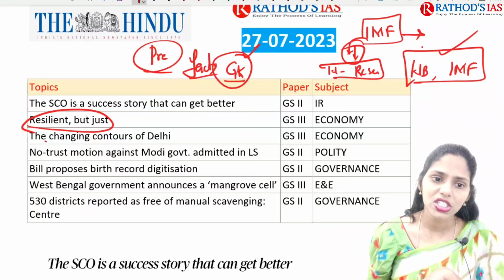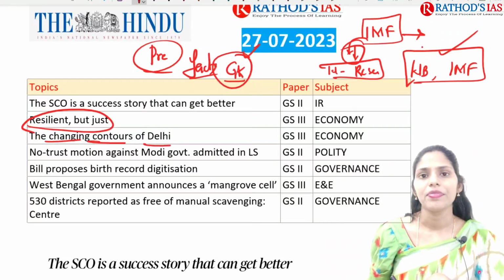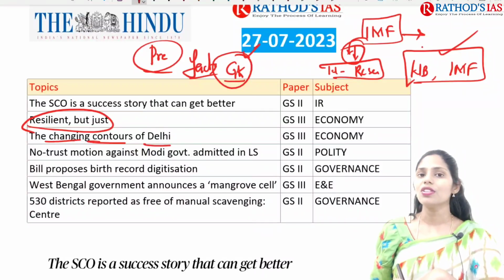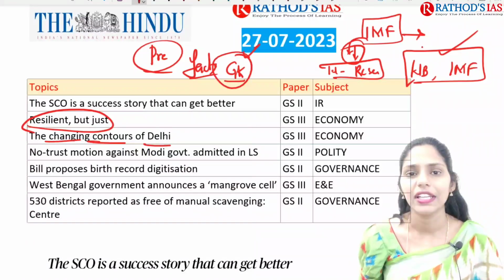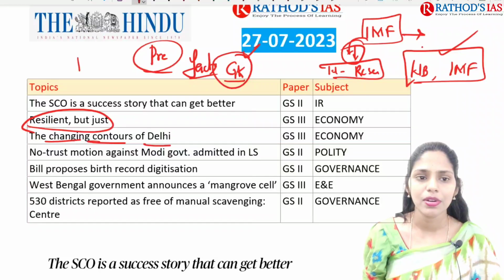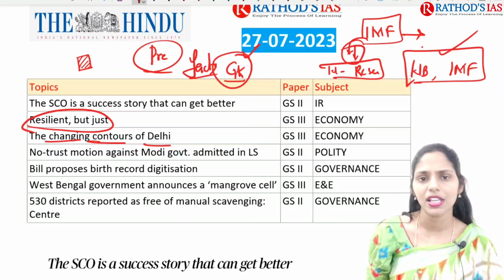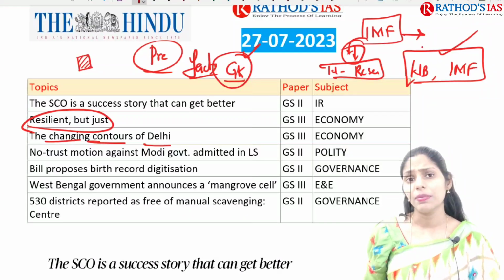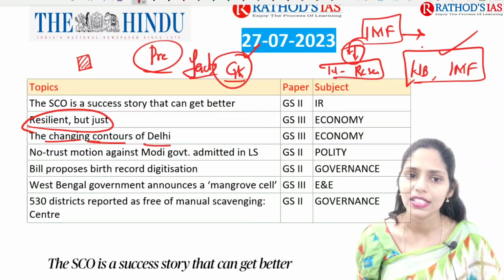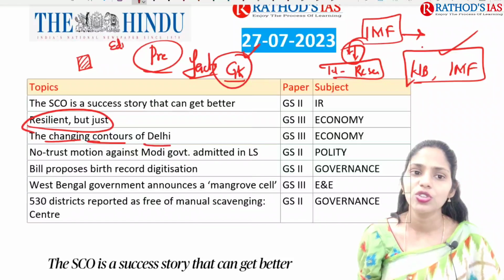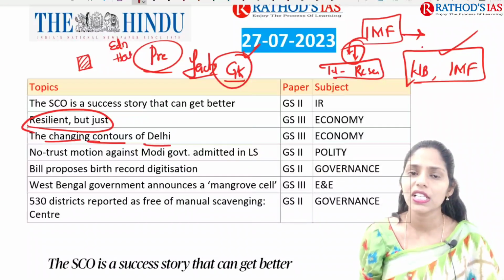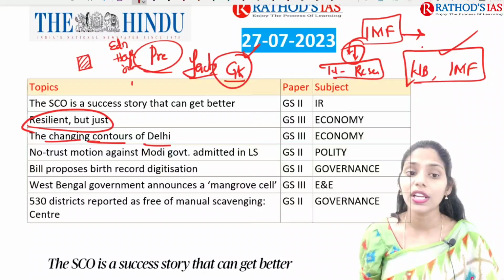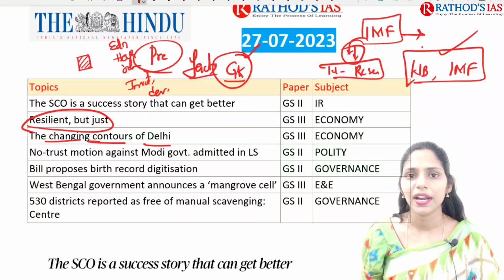And the next topic is the changing contours of Delhi. This article is talking about the expansion of Delhi. As you know, for example, if this is the area exactly where the city is present, this is the urban area. These urban areas will have good facilities. For example, good education facilities, good health facilities, good job opportunities, good investments, right? And it is developing day by day.